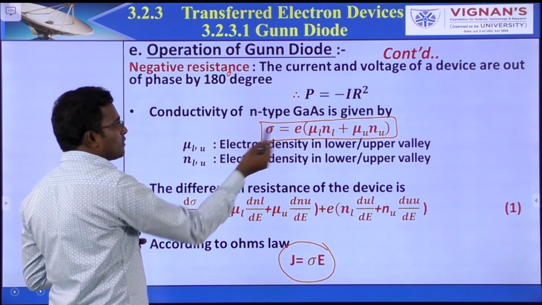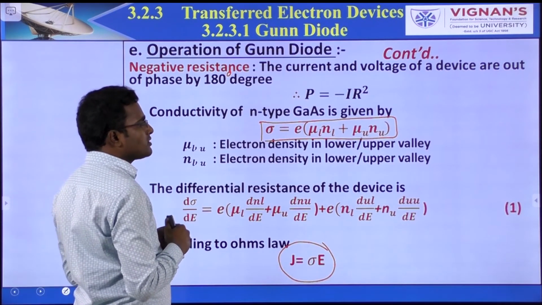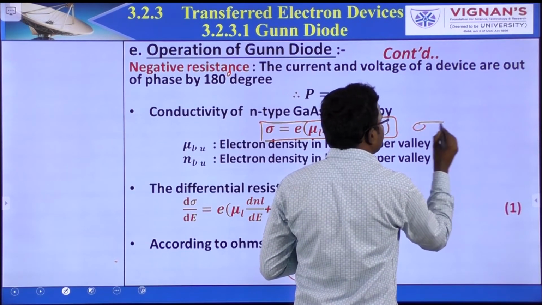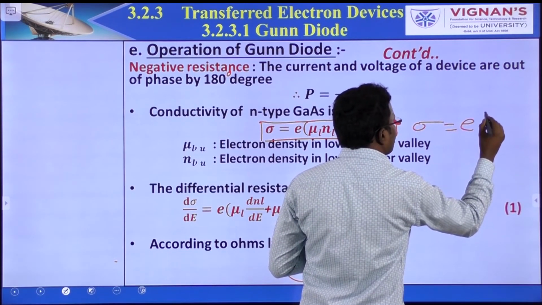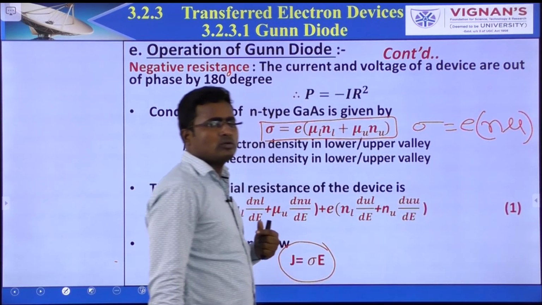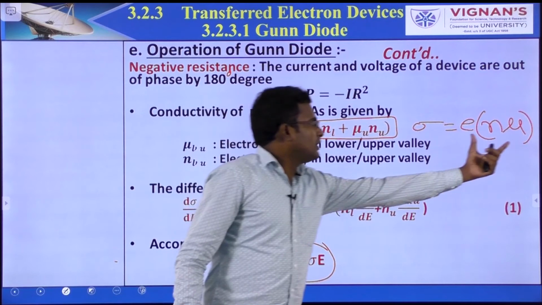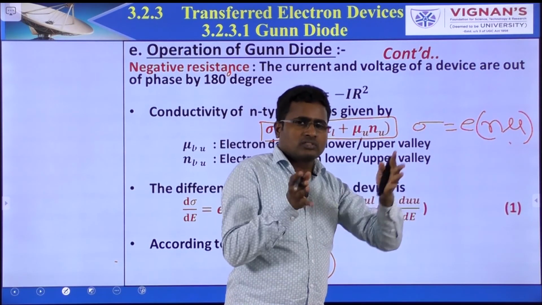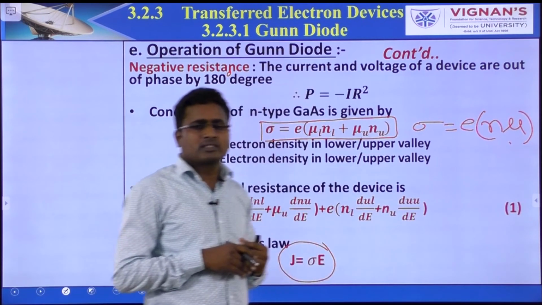We know that sigma is equal to E into mu L NL plus mu U NU, concentration of electrons into mobility. Here we have two valleys, upper valley and lower valley, so sum both concentration and mobility.